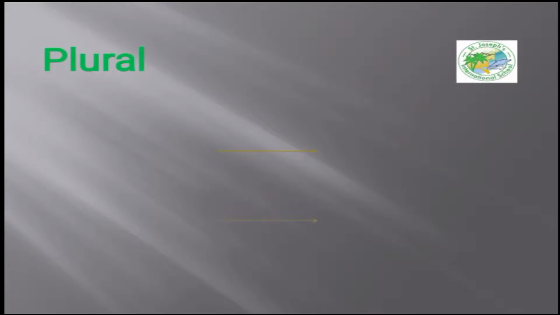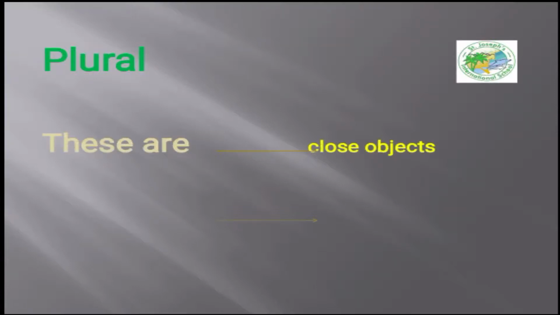Okay, now let's talk about the plural objects or the plural nouns. In the plural, I use 2 different words, these and those. And of course, we have said that with the plural nouns, we use is or are. Of course, we're gonna use are. So we have 2 words, these are and those are. These are, I use it when I want to point at many objects which are close to us.